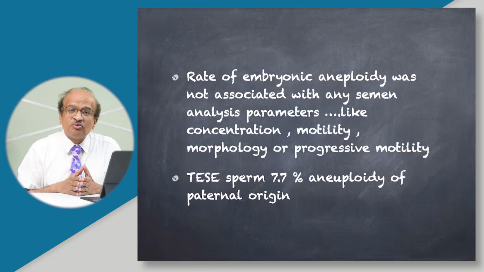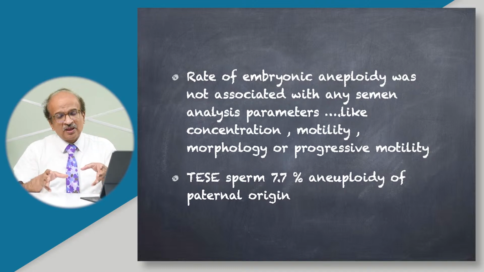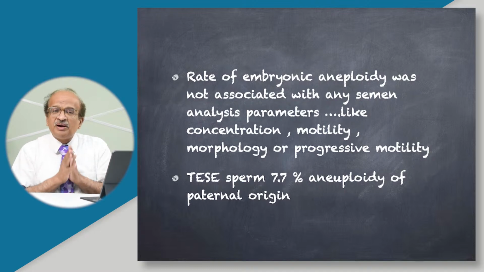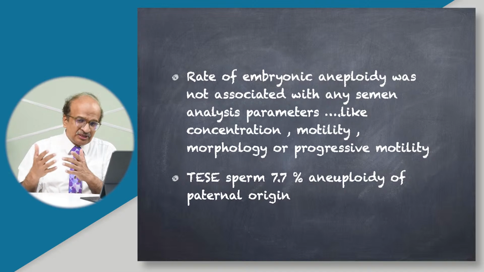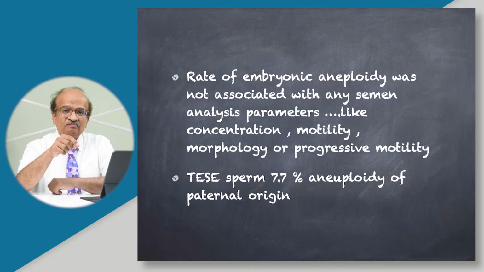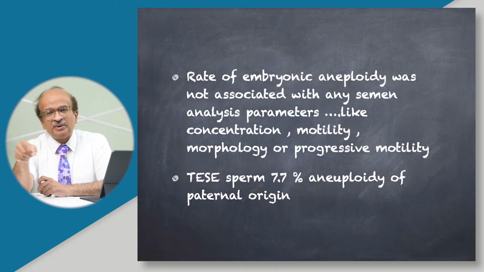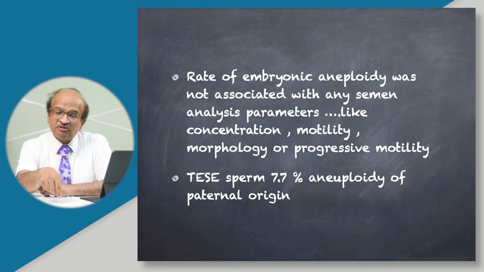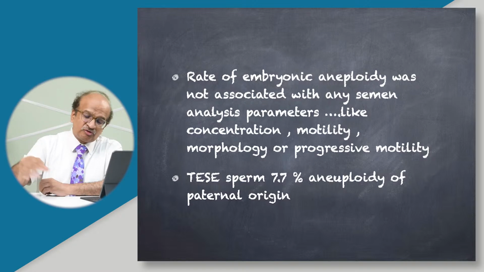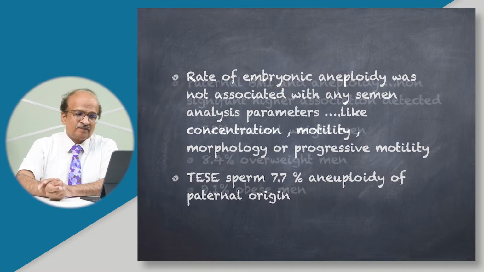The rate of embryonic aneuploidy was not associated with any semen problems like oligospermia, asthenospermia, or teratospermia, or anything wrong with the progressive motility. None of these factors had any relation with the paternal aneuploidic reasons. Even with TESA sperm, the chance of paternal origin aneuploidy was only 7.7%, lesser than the average of 8.4% seen in the study.